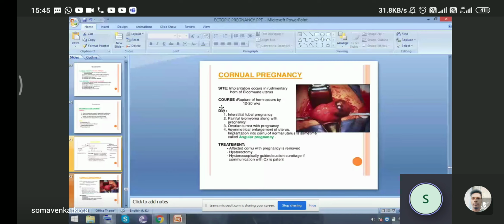The differential diagnosis includes interstitial tubal pregnancy, painful myoma along with pregnancy, ovarian tumor with pregnancy, or any asymmetrical enlargement of the uterus. Implantation into the cornu of a normal uterus is called angular pregnancy. The treatment is that the affected cornu with the pregnancy is removed. Hysterectomy is to be done if there is heavy bleeding during the surgery; you may land up with a hysterectomy also. Hysteroscopically guided suction curettage can be done if the communication with the cervix is patent.